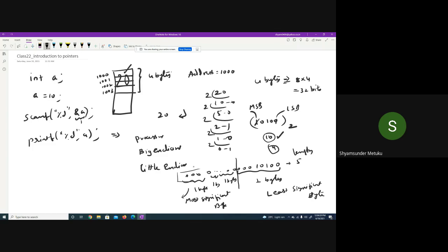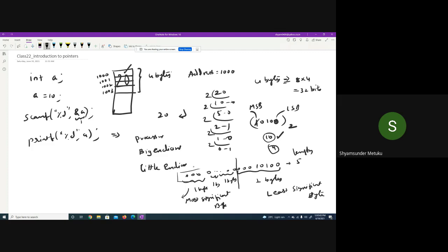So that is the significance of the position. This position is called least significant because the error is less. This position is called most significant because the error is more. The way you talk about the rightmost and leftmost bits as least significant bit and most significant bit, even in terms of bytes, we call the rightmost 8 bits the least significant byte and the leftmost 8 bits the most significant byte.